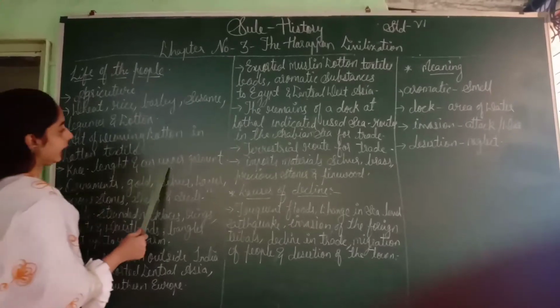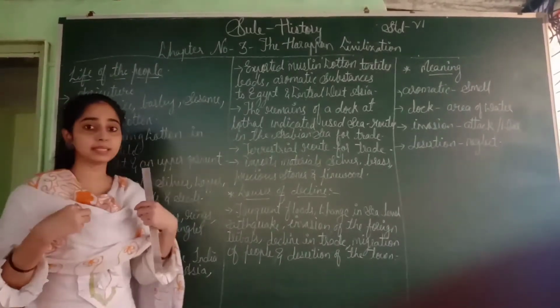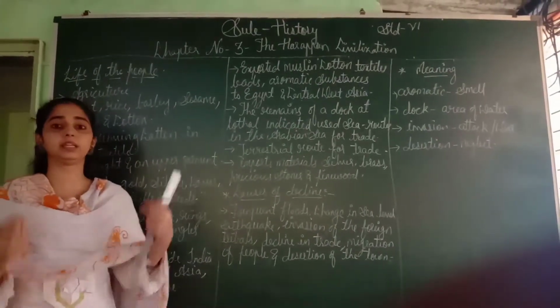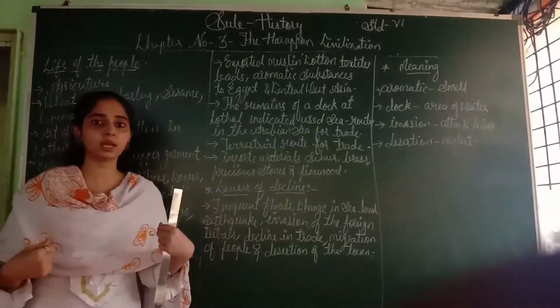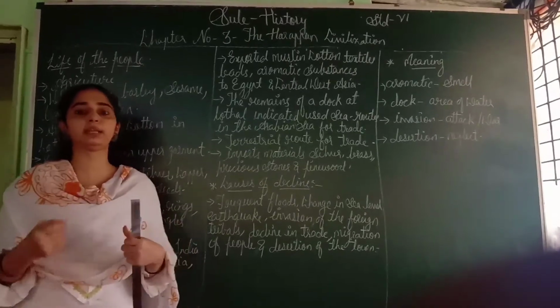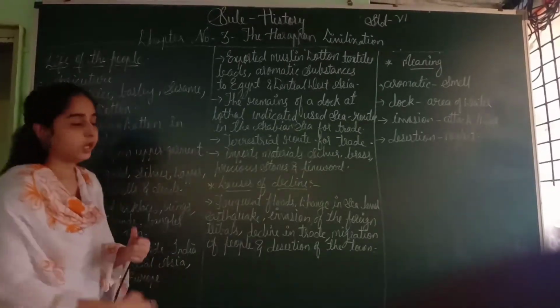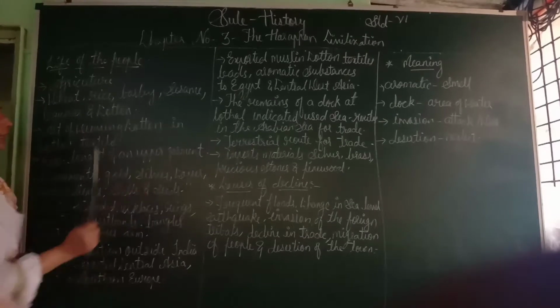Knee length and an upper garment. The dress material they used to wear was knee length, which means the length of the dress they wore was up to the knee. Okay, and they used an upper garment also.